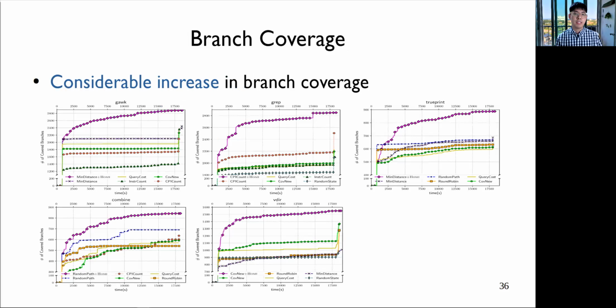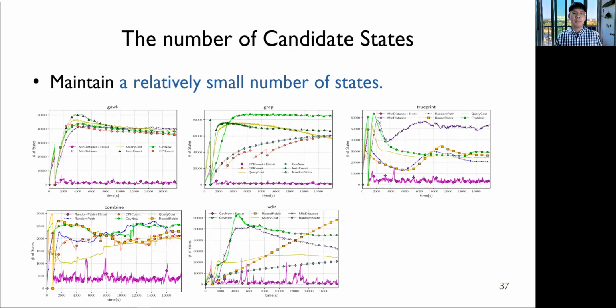Okay, in terms of branch coverage, combining KLEE and HOMI performs much better than vanilla KLEE without HOMI. In this graph, the x-axis denotes the testing period and the y-axis denotes the number of covered branches. And the purple line denotes the result of HOMI. As you can see, HOMI achieves the highest branch coverage on all benchmarks. In terms of the number of candidate states, HOMI is able to maintain a very small number of states compared to vanilla KLEE on all benchmarks during symbolic executions.